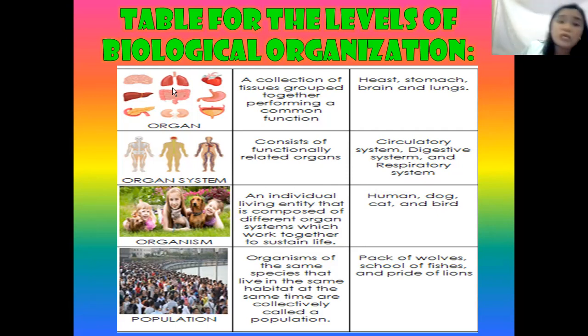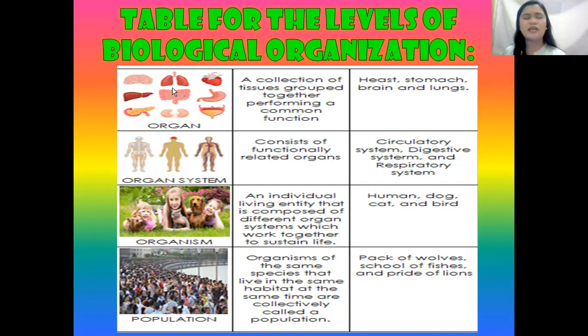For example, we humans live in a certain community. The fishes live under the sea. All right? So at the same time, they are collectively called the population. One of the examples are the pack of wolves, school of fishes, as what I said a while ago, the pride of lions. Okay, that is a population.